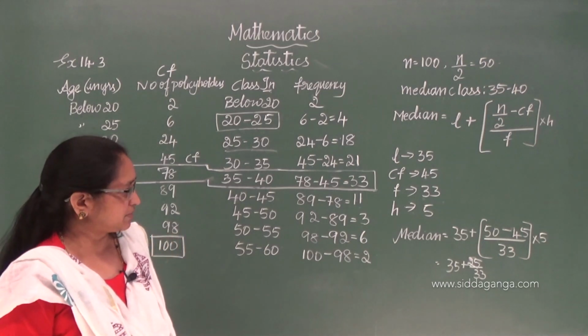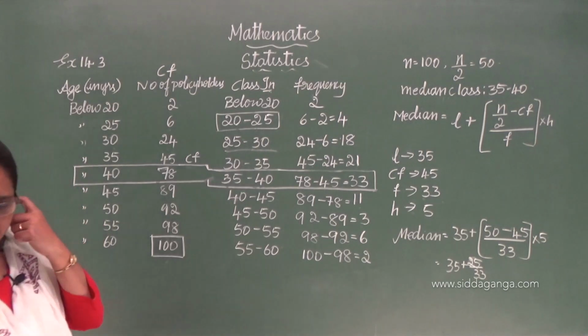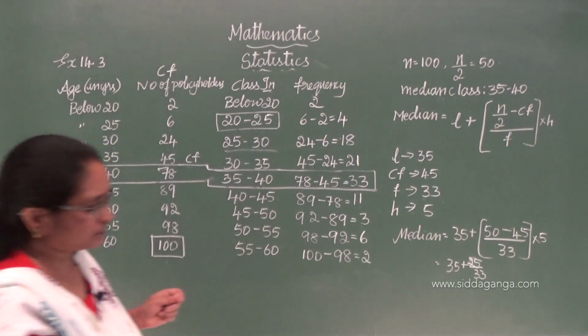Now you will get a decimal point there. Just divide it and find out.